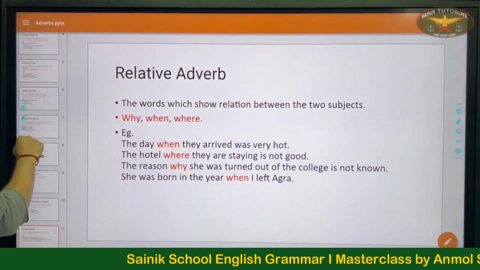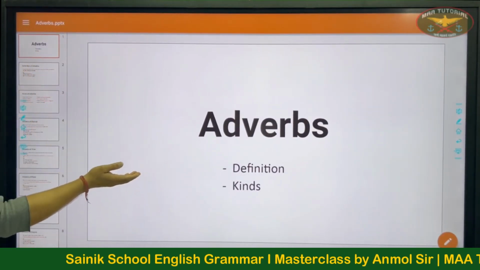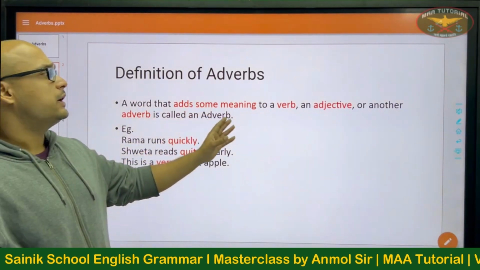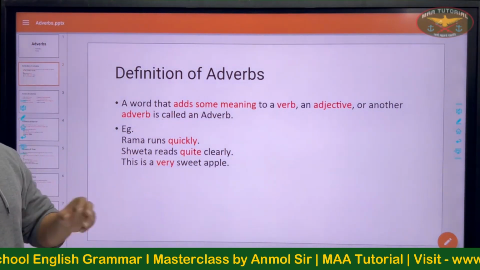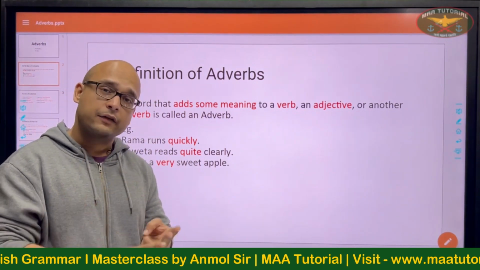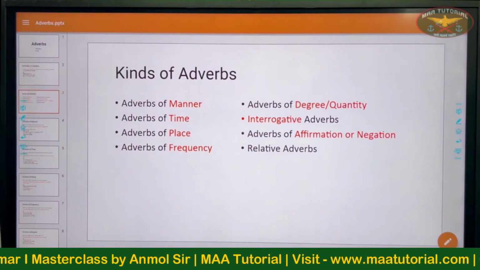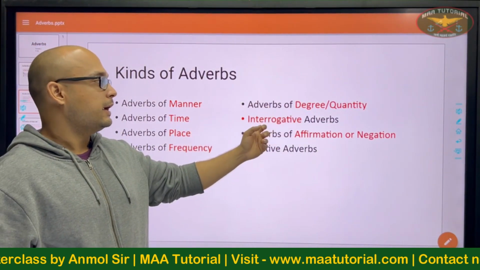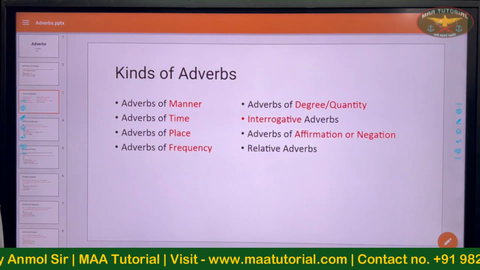Let's do a quick revision of all that we covered today. We started with adverbs. Two parts of adverbs we were doing today: definition and kind. Words that add some meaning to a verb, adjective or another adverb are called adverbs. Then we moved on to the 8 kinds of adverbs: adverbs of manner, time, place, frequency, degree, quantity, interrogative adverbs, adverbs of affirmation or negation, and relative adverbs.